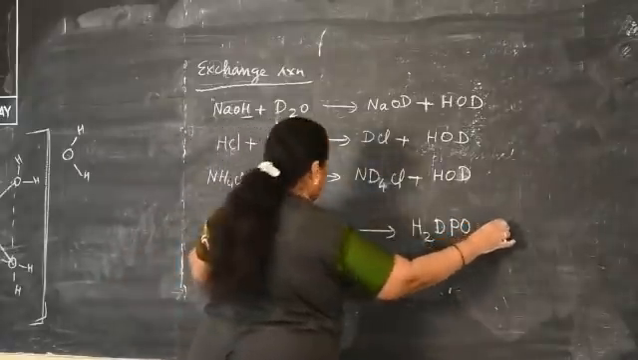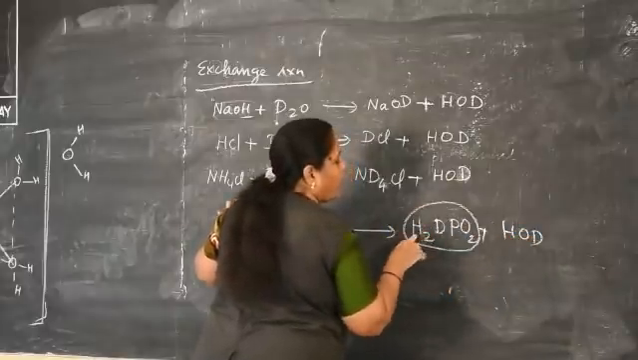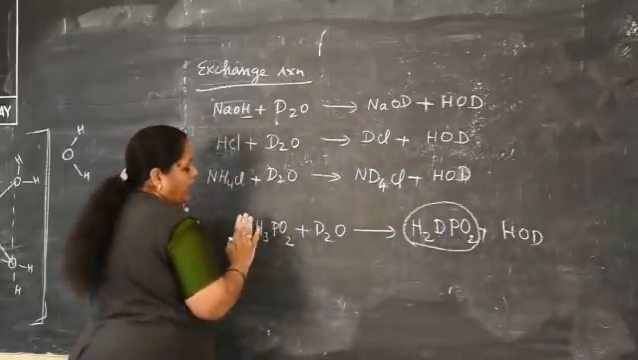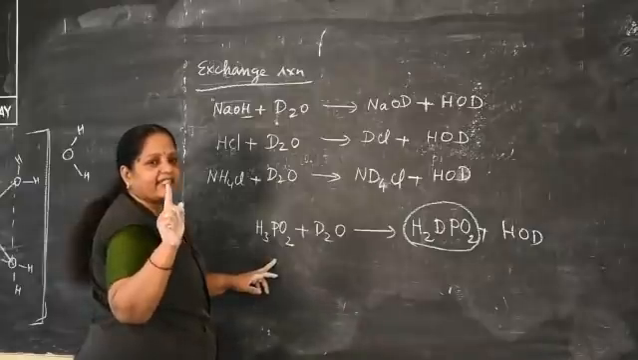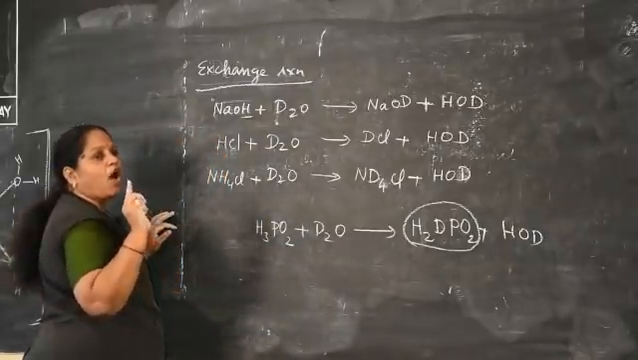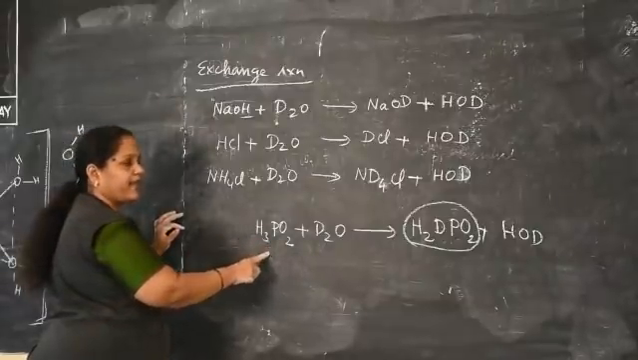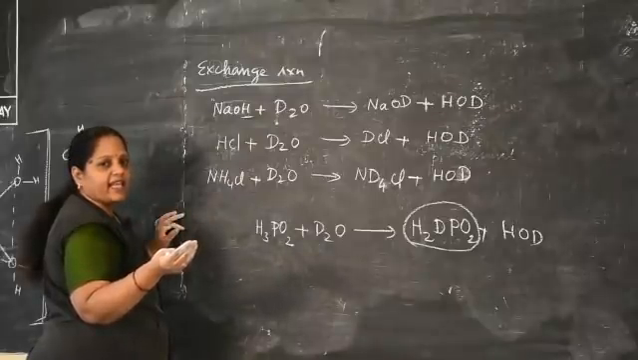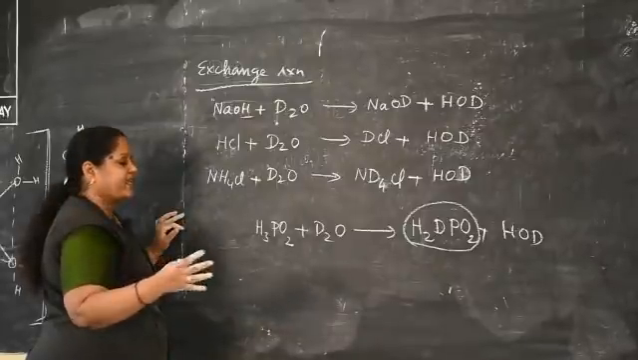By the formation of this compound, we can understand that hypophosphorus acid is a monobasic acid. This is one more question. Monobasic acid means how many hydrogens are replaced? Only one hydrogen is replaced. If two hydrogens are replaced, then it is a dibasic acid. If three hydrogens are replaced, then it is called a tribasic acid.